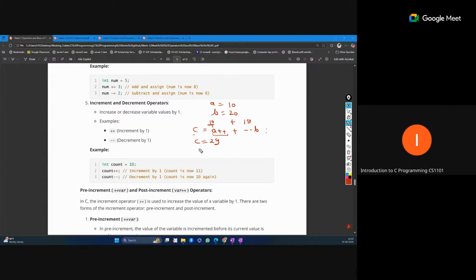So a will become 11 after the increment, and b will be decremented by 1, so 19. This is the effect of pre-increment and decrement. Pre-increment means use the value after the pre-increment or pre-decrement, and post-increment means use the current value and then increment or decrement. This is the only meaning of pre-increment and post-increment, and it is very important.